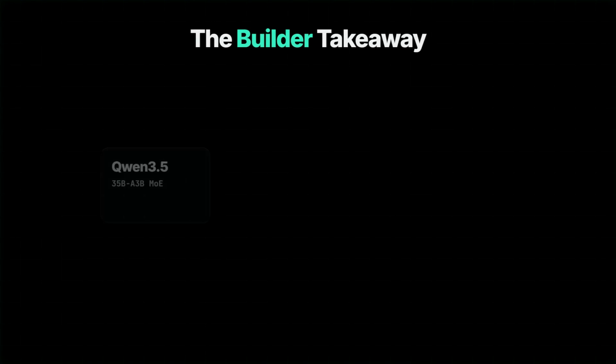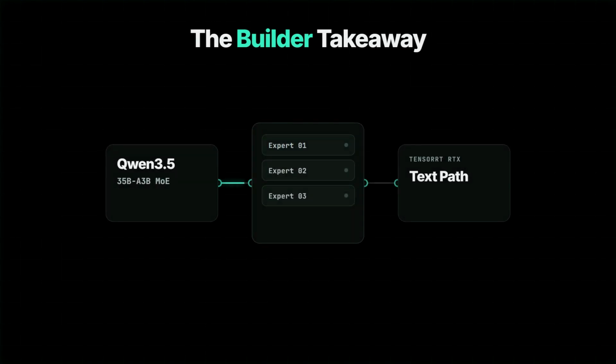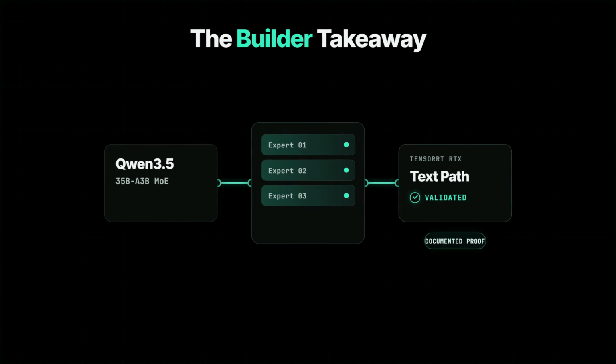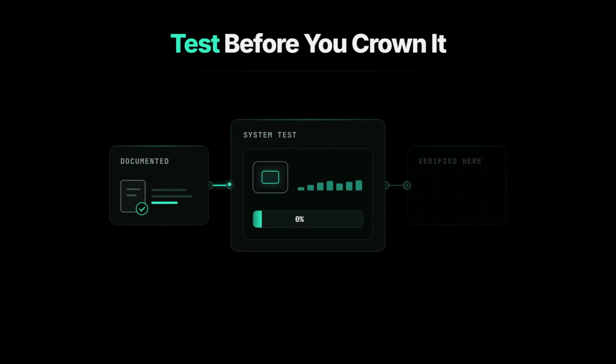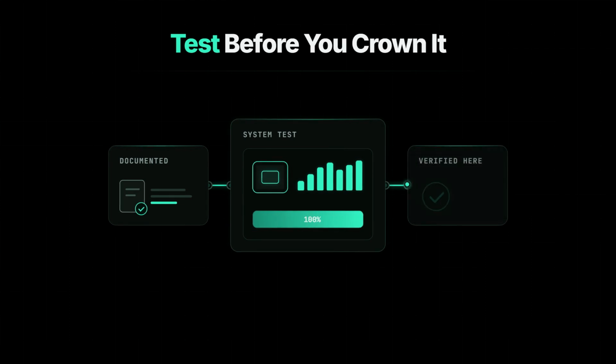For local AI builders, the honest conclusion is precise. Qwen3.5 35B-A3B MoE now has a release-shipped TensorRT RTX text route with documented export and inference validation. That is a real new path, not proof of a universal win. Treat version 0.15.0 as an invitation to test your target package and hardware, not as a benchmark the sources never published.